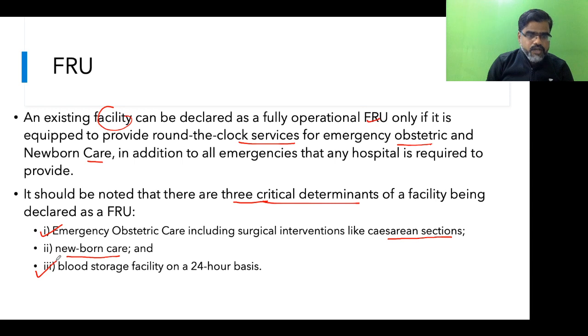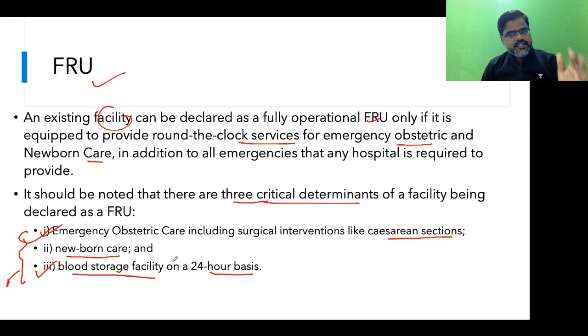And the third one also, because you are going for an operative procedure, do you have blood storage facility on a 24-hour basis or not? If these three are there, then we say that facility is FRU. So these are the three important things which you should always remember. Apart from this, there are other things also, but these are the three critical determinants: obstetric care, newborn care, and blood storage facility.